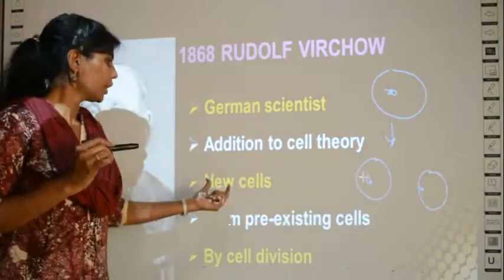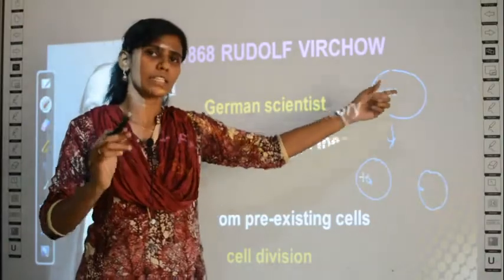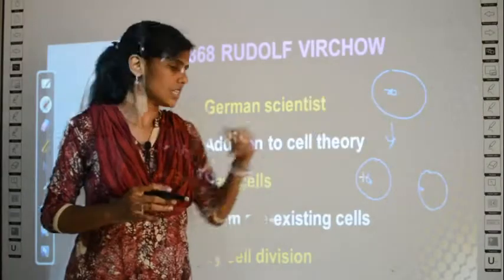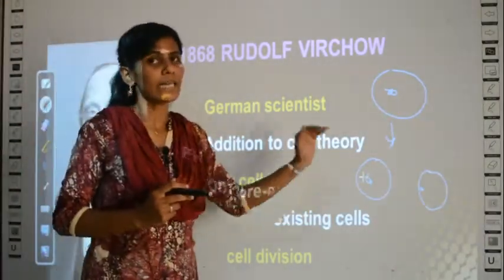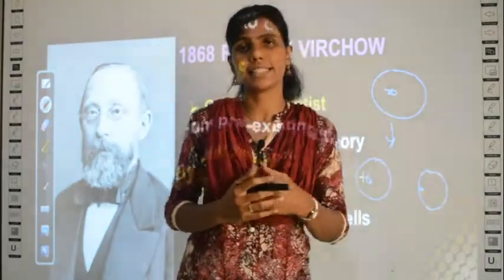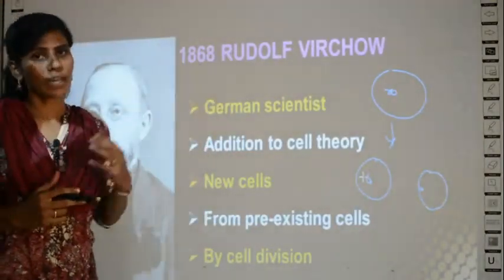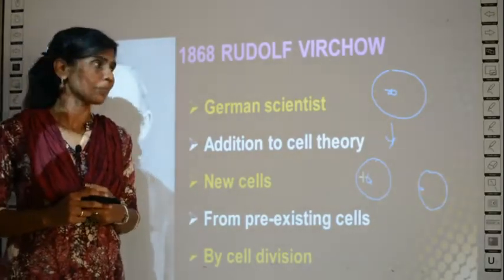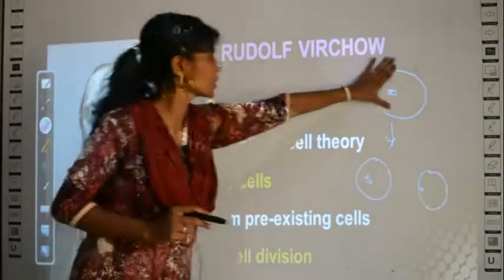So what he told is, new cells arise from pre-existing cells. Pre-existing cells means the cells which are already present. How does it arise? By the process of cell division. Whenever there is cell division, new cells can arise from pre-existing cells. This is the third point in cell theory which Rudolf Virchow has added to the already existing 2 points of cell theory. Clear? So this is about Rudolf Virchow's contribution.